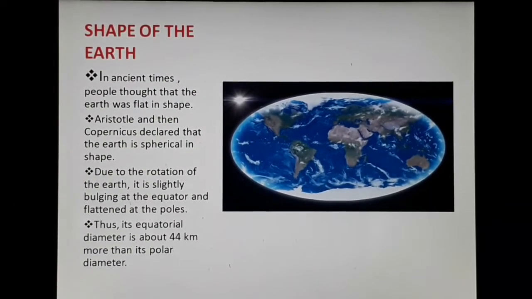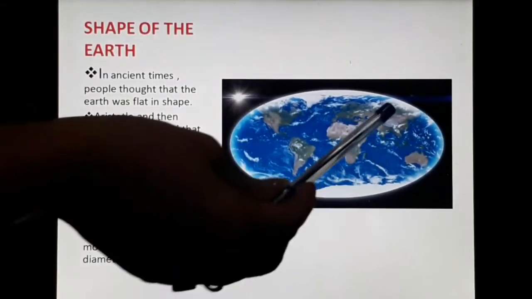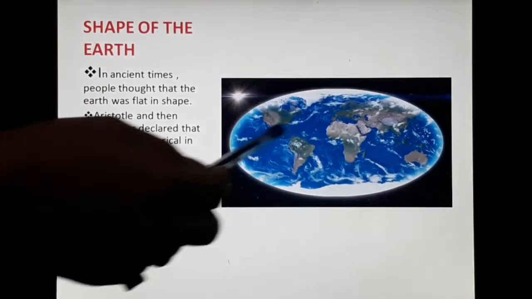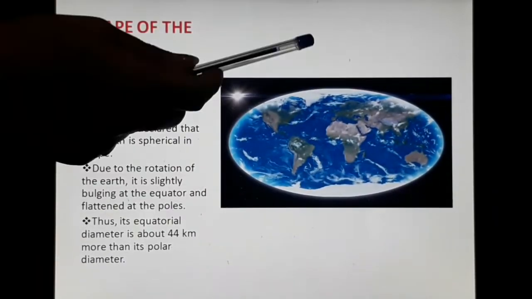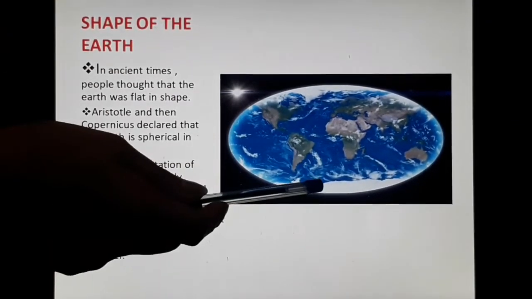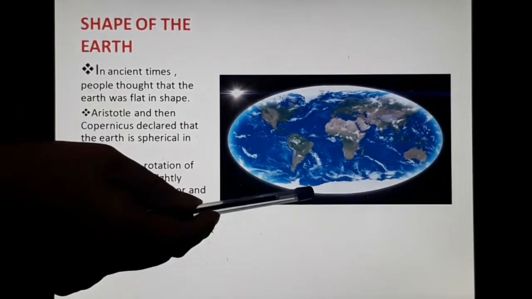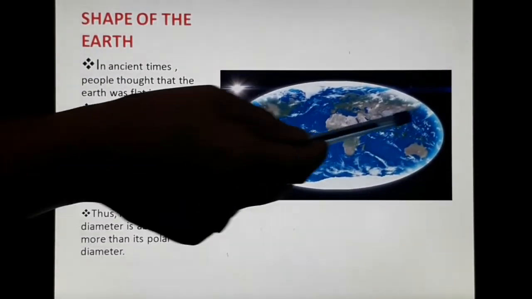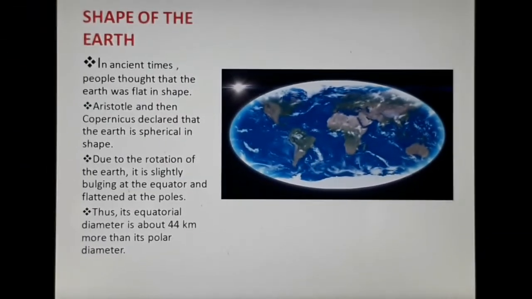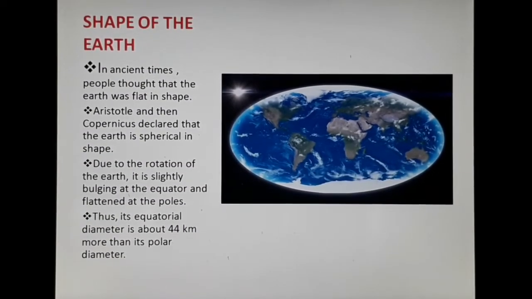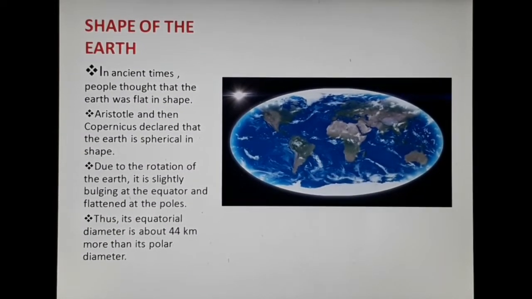From the poles we can observe that it is flat. So we can say that the equatorial diameter is more than the polar diameter. This is 44 kilometers more than the polar diameter. So we can say that the shape of the earth is spherical, like a ball.